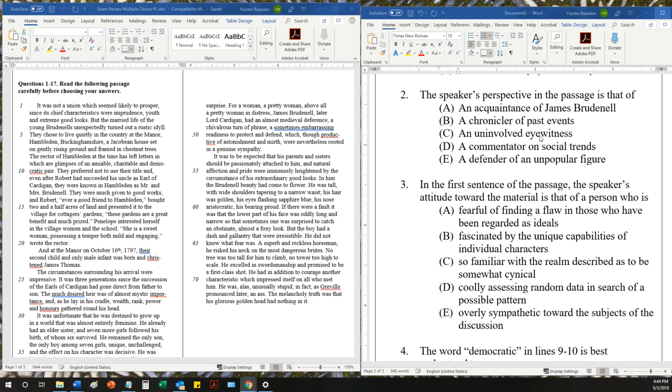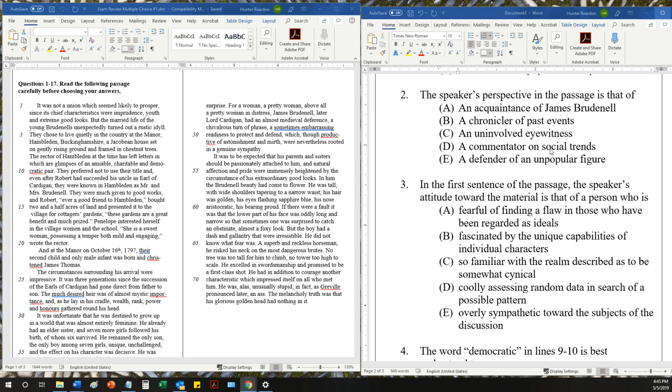Actually, I might also throw in there why A and C are wrong. There's a lot of reference to primary sources, like the letter from the rector and things that would indicate that it's not an eyewitness or a friend, but rather someone who's engaging in more historical reporting here.